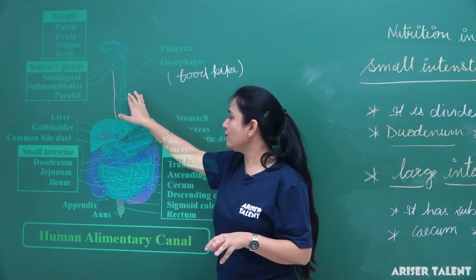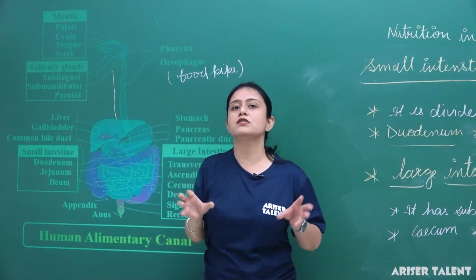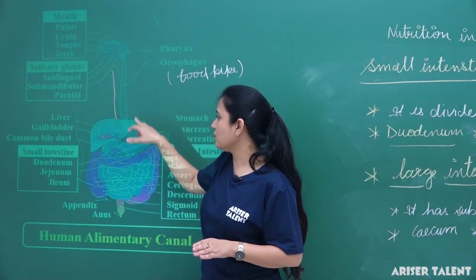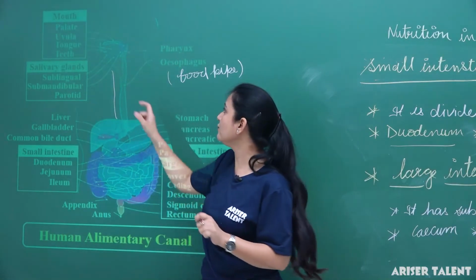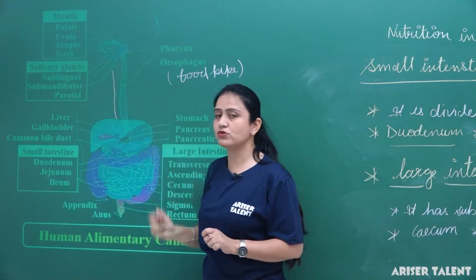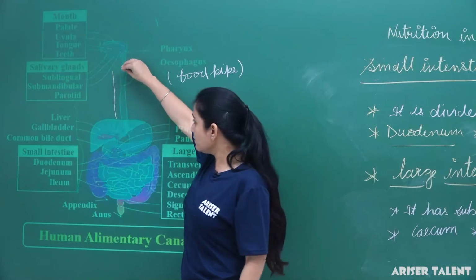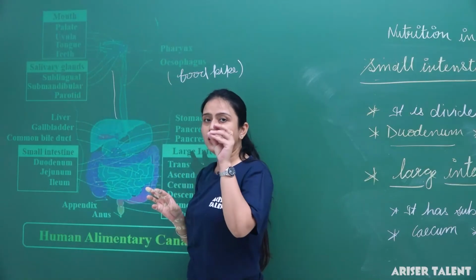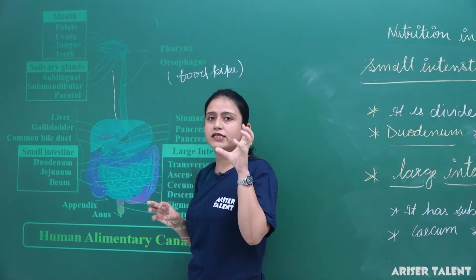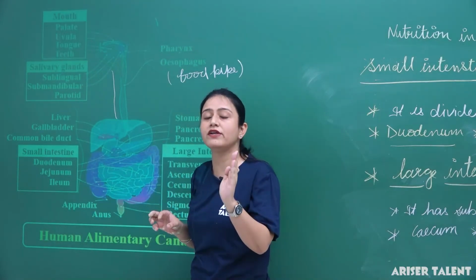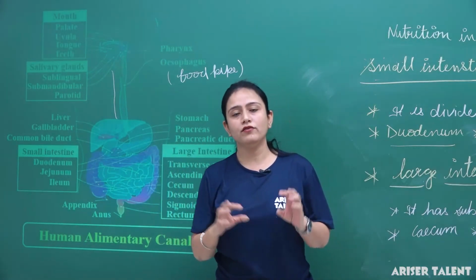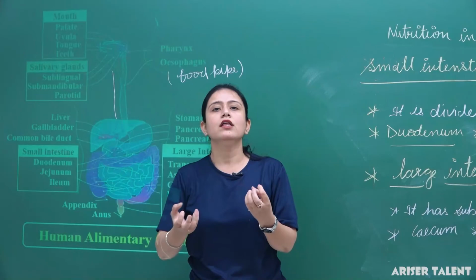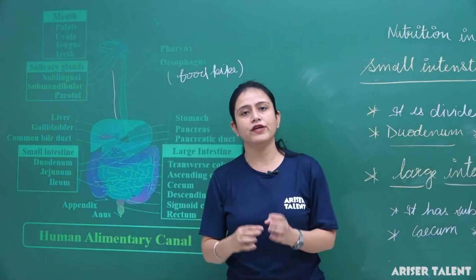In the esophagus, as I told you, this esophagus is muscular in structure. So the food moves from the esophagus and goes to the stomach. Do you know about the movement of this food from esophagus to the stomach? When the food comes into the esophagus, which is muscular, the tube contracts and expands. This is the reason, though we are sleeping, or lying, or hanging somewhere, whatever we eat passes through the esophagus smoothly.